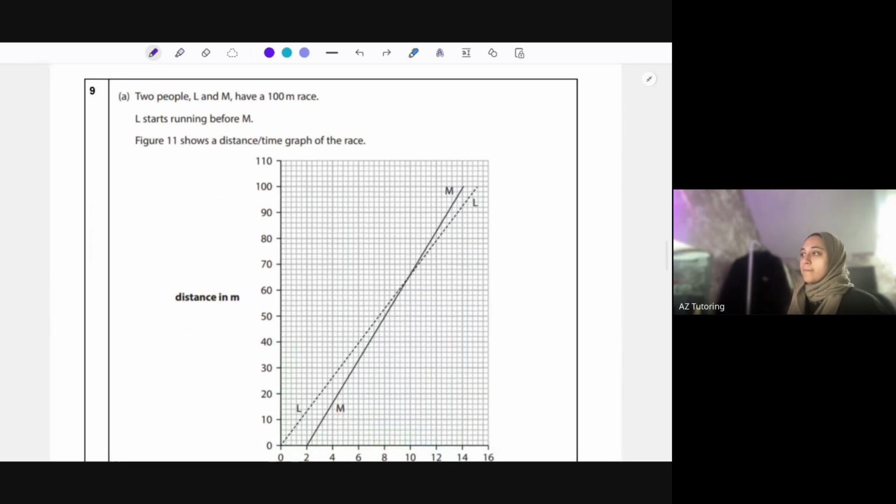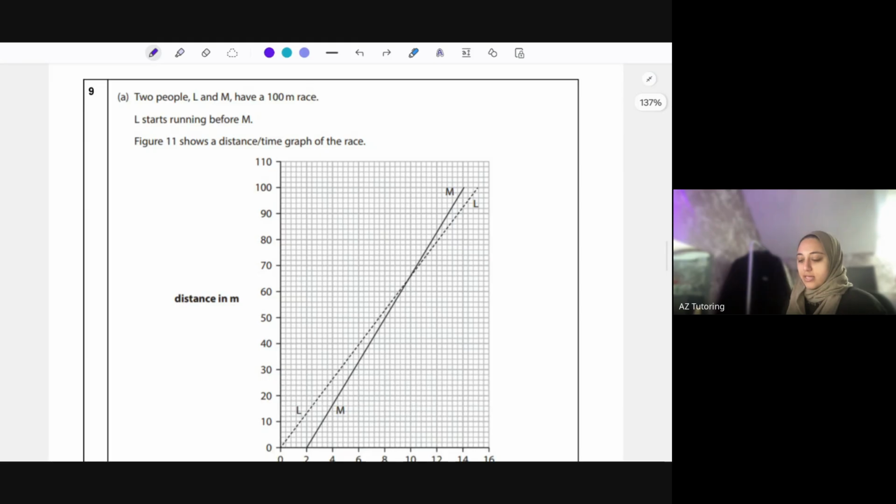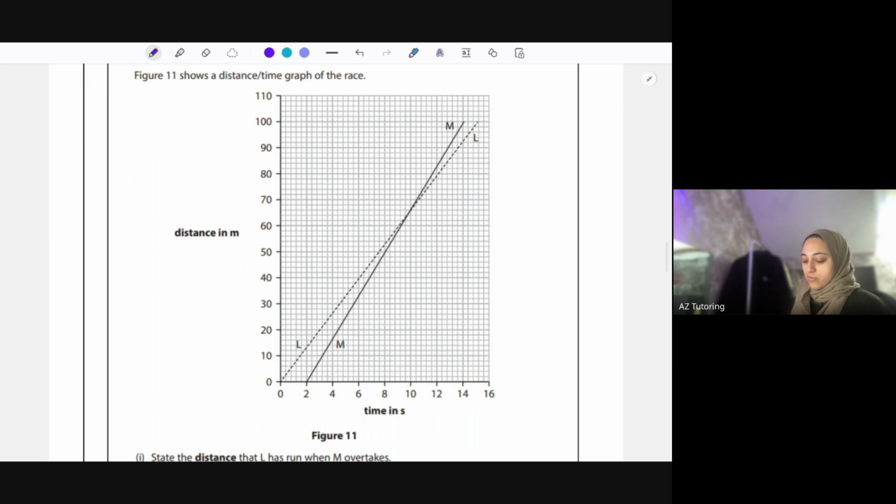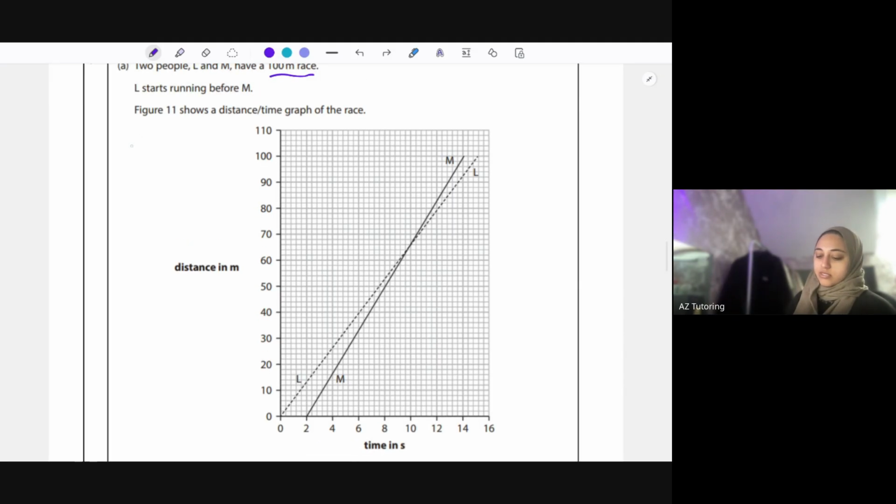Question 9. 2 people, L and M, have a 100-meter race. L starts running before M, which you can see here. L starts at 0 seconds and M starts running 2 seconds later. And this is a distance time graph. Before we were looking at a velocity time graph. Now remember, with the distance time graph, the gradient is the speed, whereas the gradient in that velocity time graph before was acceleration. So make sure you know the differences between the two. You also need to know this for your maths GCSE as well, not just for physics.